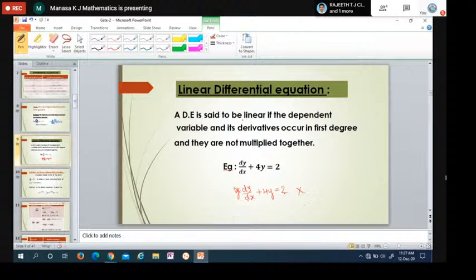For example, dy by dx plus 4y: this is the dependent variable and here is its derivative, so the degree is 1, and they are not multiplied together. There is no y multiplied with dy by dx here, so this is called a linear differential equation.